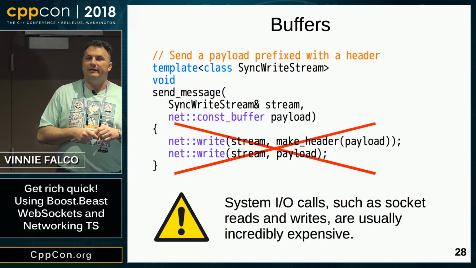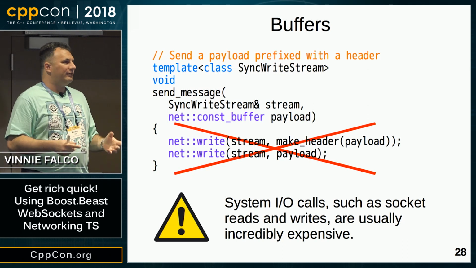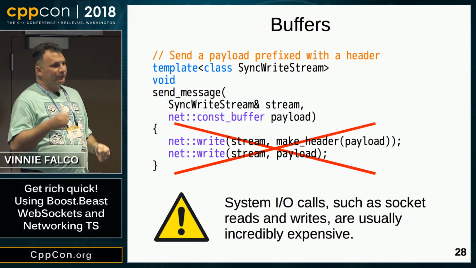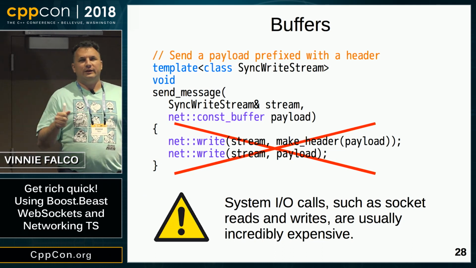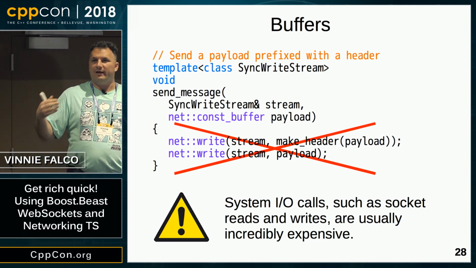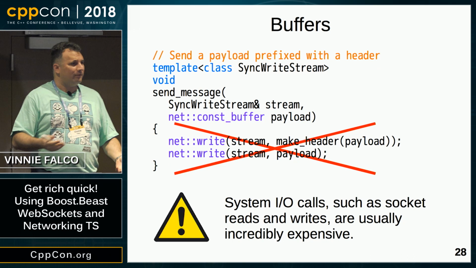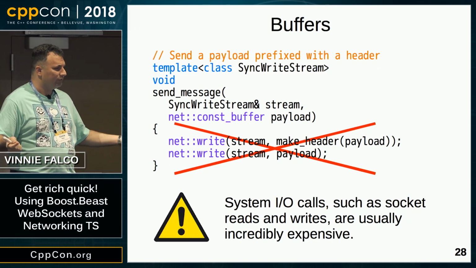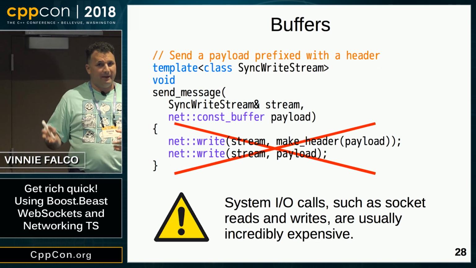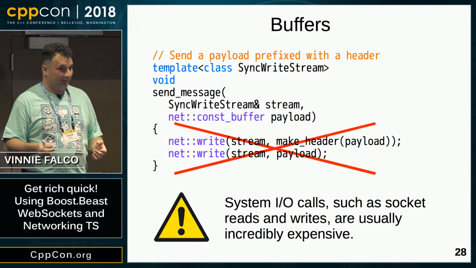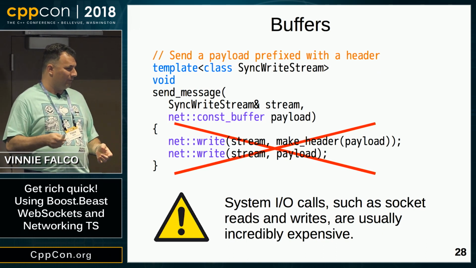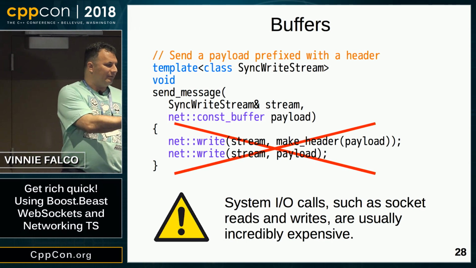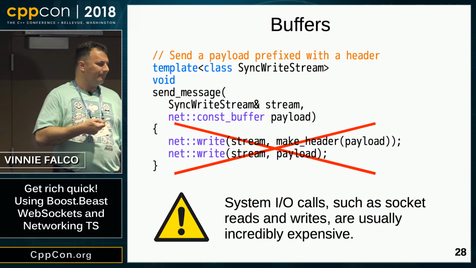And the reason is because I/O operations are very expensive. If you're writing a network program and all that you do is try to minimize the number of I/Os, then by the time you're done, it's probably going to work pretty well. If you don't pay any attention to that, you might find that it's not functioning very well at all. It'll perform poorly. So it would be nice if we could do that in a single call.